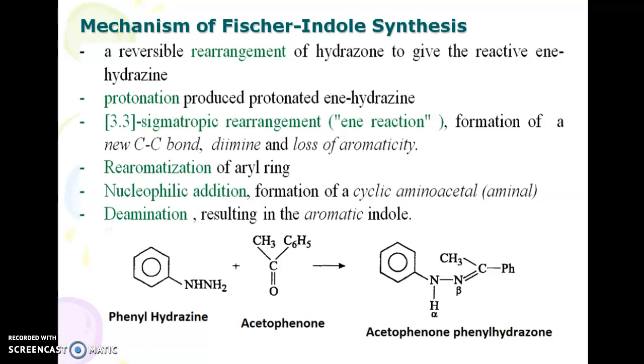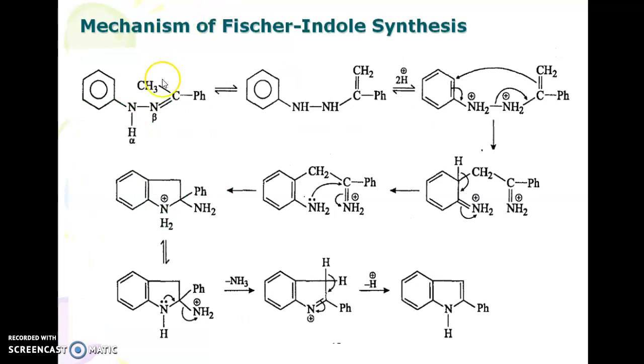So the phenylhydrazine in presence of acetophenone gives acetophenone phenylhydrazone. This is the first step. This phenylhydrazone follows this mechanism to give an intermediate which, by the addition of hydrogen, is going to give one more product, and finally we can see the addition followed by deamination gives 2-phenylindole.